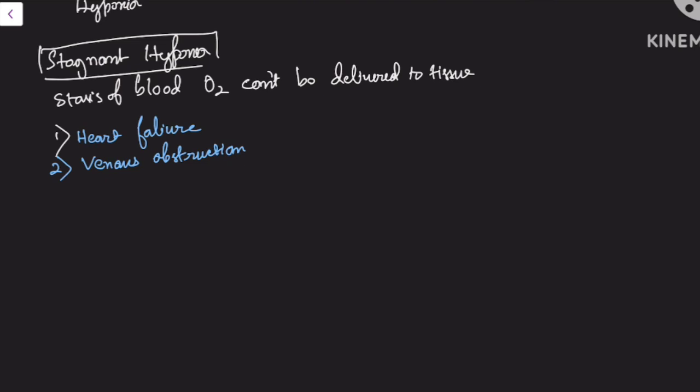In heart failure, what happens, as you all know, is that the body is not getting proper blood supply according to its need. That means less oxygen is reaching the tissue with perfusion, so it will give rise to hypoxia. And similarly, in venous obstruction, the blood from that particular area cannot come back to the heart. So that portion of tissue will not be getting proper oxygen, and there will also be hypoxia.